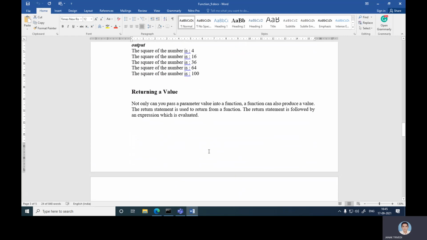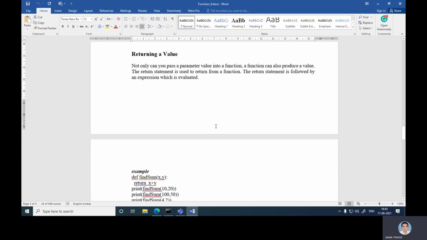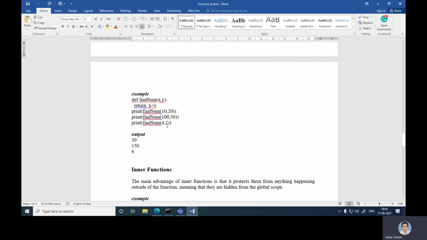Returning a value. Not only can you pass parameter values into a function, you can also return a value. The return statement is used to return from a function. The return statement is followed by an expression which is evaluated. For example, define find_sum(x, y): return x plus y. So here x plus y are the predefined values, but we return x plus y.